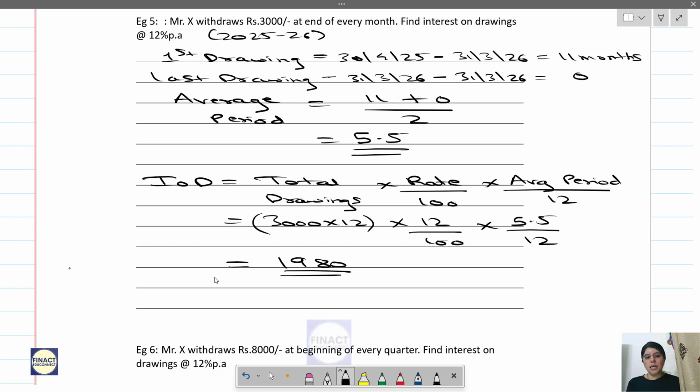Now let me just tweak the question a little bit. So this was A, and this is C. 3000 every month. Here also he has withdrawn rupees 3000 at the end of the month, but only from April to September.